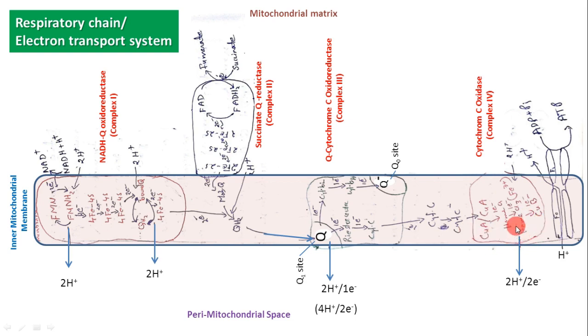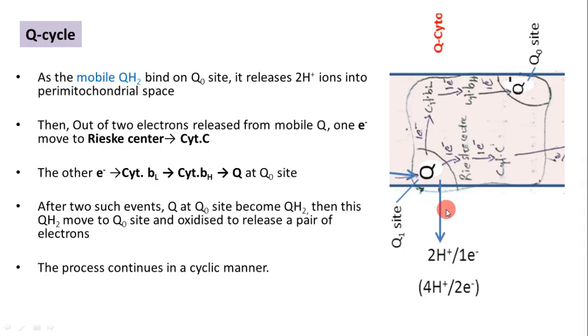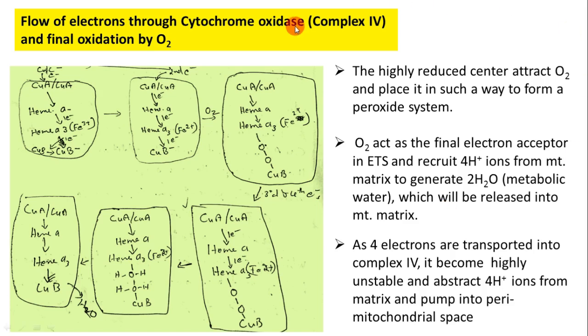The heme centers are placed in between the 2 copper centers, CuA and CuB. Let us examine in detail how the flow of electrons through cytochrome oxidase or complex 4 is taking place.